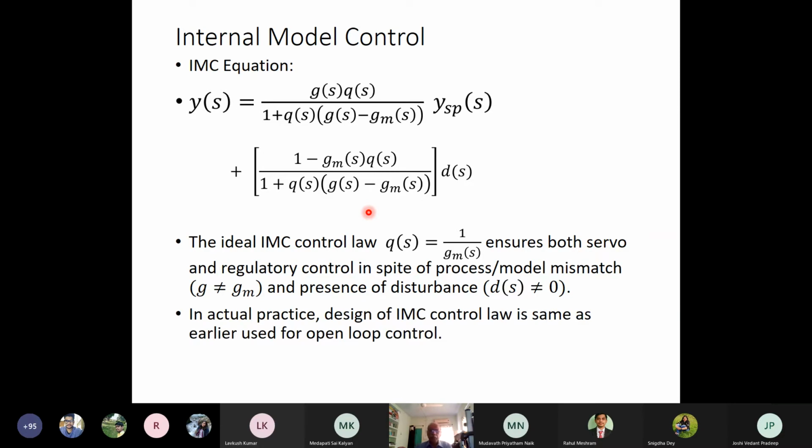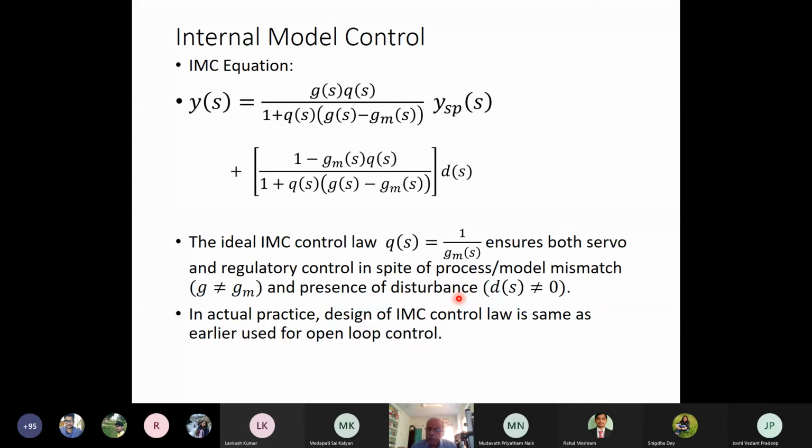However, in actual practice, the design of the IMC control law is the same as that used earlier for open loop control. In open loop control, we had Qs equal to 1 by GMs, but we take GM as an invertible and non-invertible part, and for Qs we put Fs by GMs.